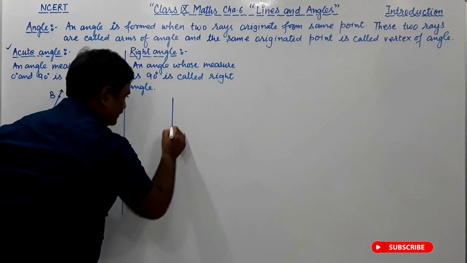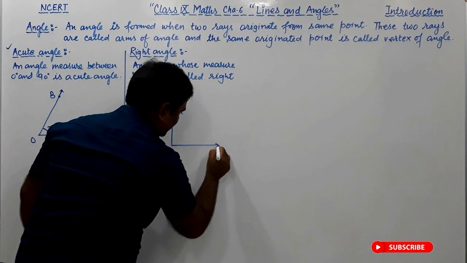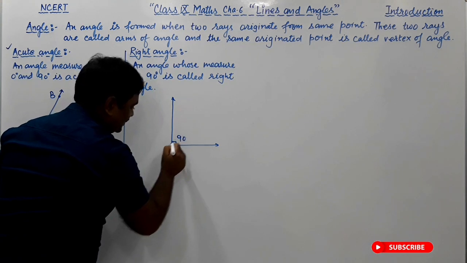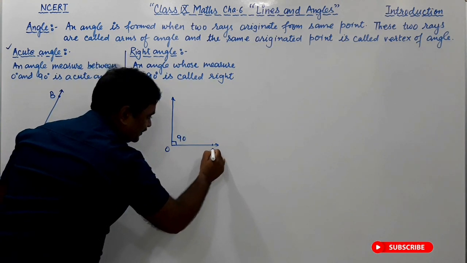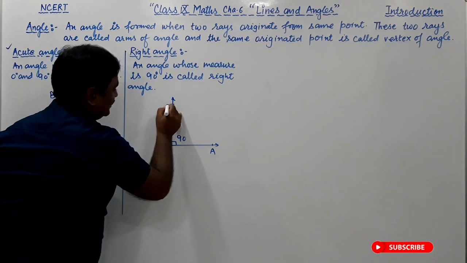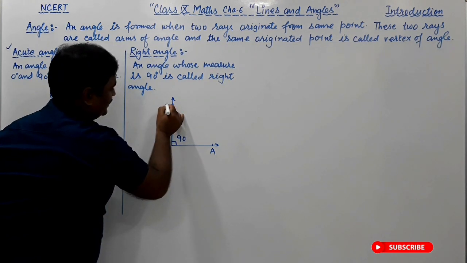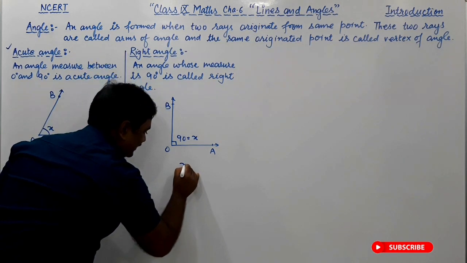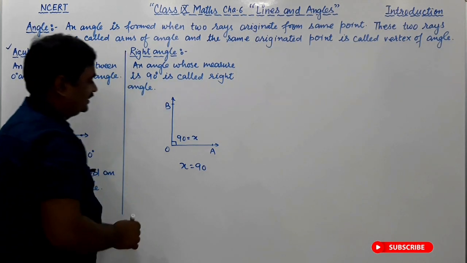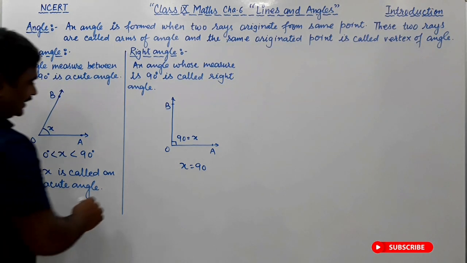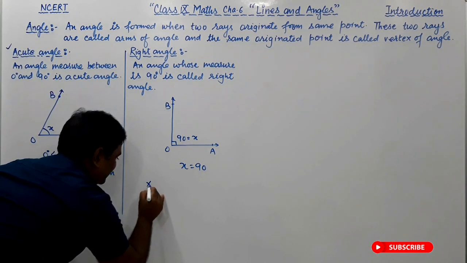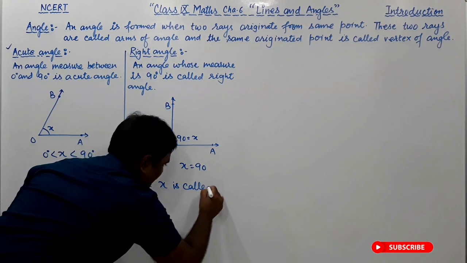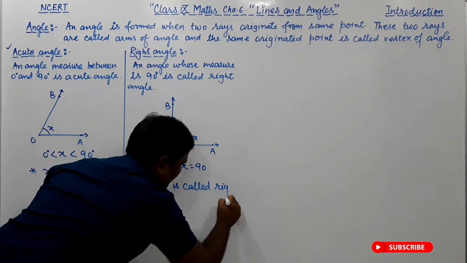And its figure will be like this. Its measure is 90 degree. Say this angle is x, so angle x is equal to 90 degree, and therefore x is called a right angle.